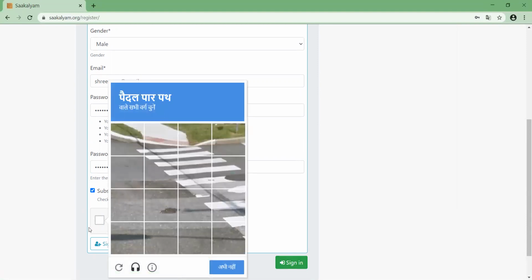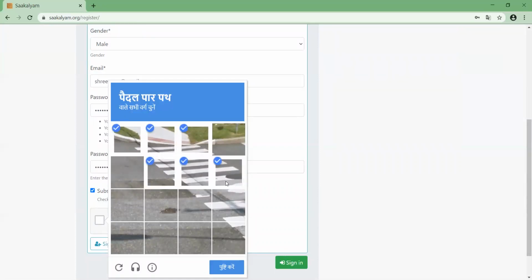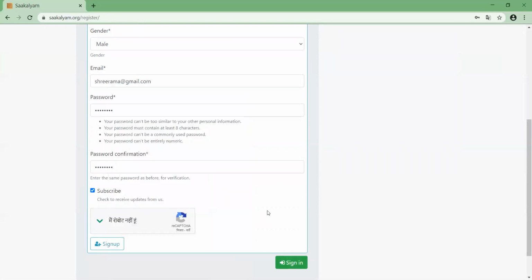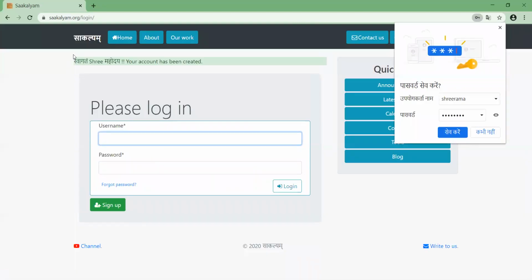This button will test that you are not a machine. It is asking which squares show the pedestrian pathway. We can select all the squares where the pedestrian pathway is shown, and then it figures out that you are not a machine, you are a human. After this I will click Sign Up. Now you can see on top in green: Swagatam Shri Mahodaya, your account has been created.